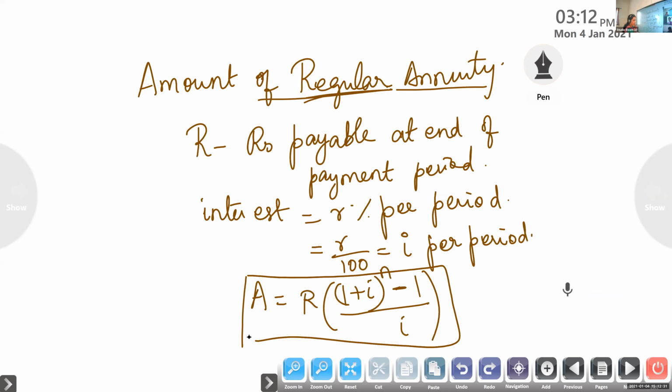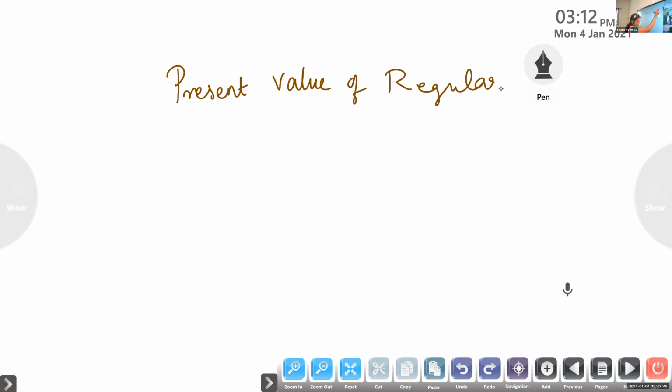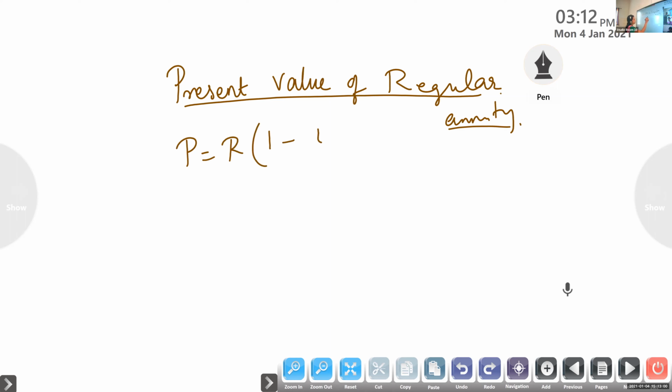Next is present value. Write the next formula. Present value of regular annuity. More or less the same but the reverse, isn't it? Present value means current value we are calculating. So present value is given by P is equal to R into 1 minus 1 plus I whole raised to minus n by I.